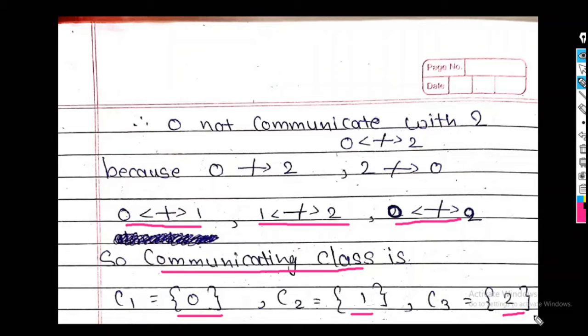Because no state of 0, 1, 2 communicates with another state. So here 0 does not communicate with 1, 1 does not communicate with 2, 2 does not communicate with 1, 2 does not communicate with 0. So all of them are represented in 3 different classes. So we get here 3 communicating classes.